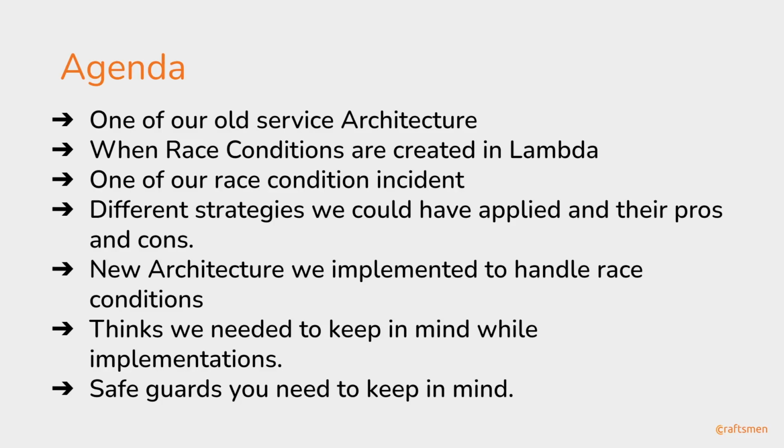There are different strategies to solve this problem, so we'll discuss the pros and cons of the different strategies for our business case. We'll also discuss the new architecture we implemented to handle the race condition for our business. Then, things we need to keep in mind while implementing, and lastly, safeguards you need to keep in mind if you try to implement this kind of architecture on your system to handle this kind of scenario.